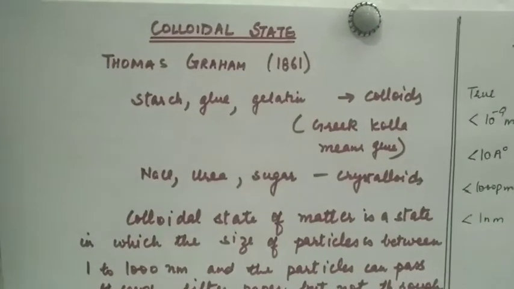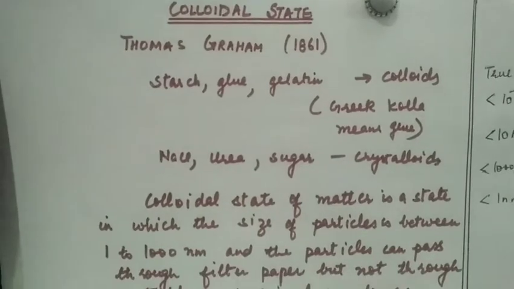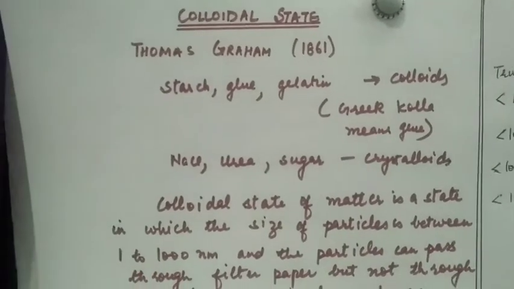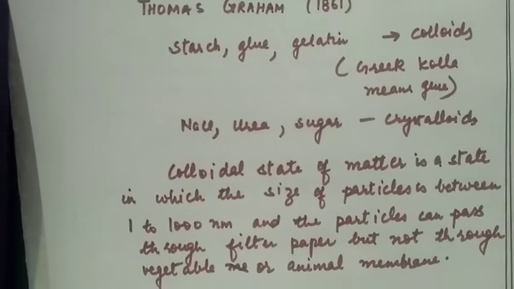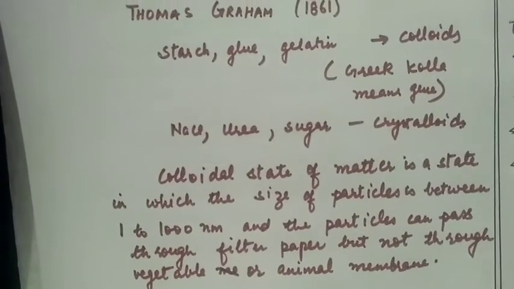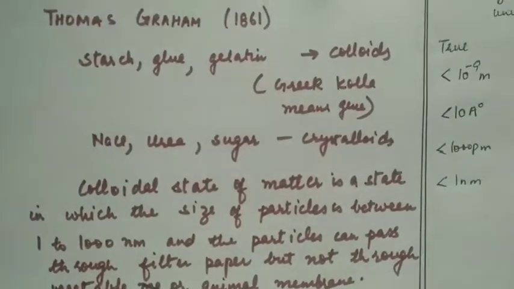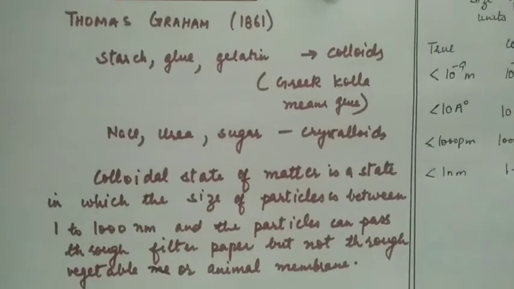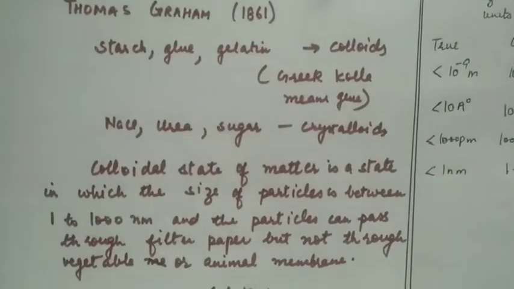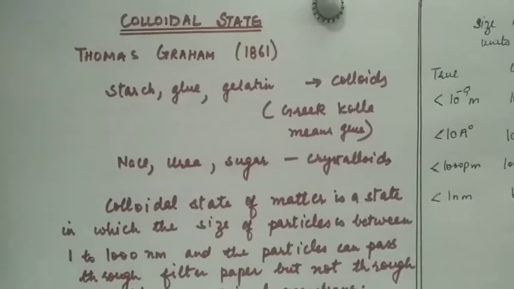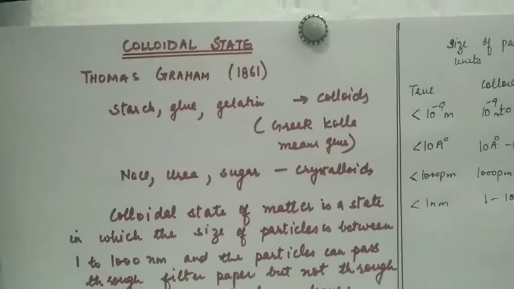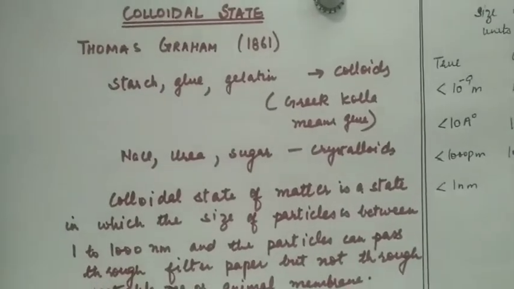Our topic for today is colloidal state. Thomas Graham in 1861 observed that the solutes such as starch, glue and gelatin could not pass through the parchment membrane. So on the Greek word colla, he named such substances as colloids. Colla means glue.